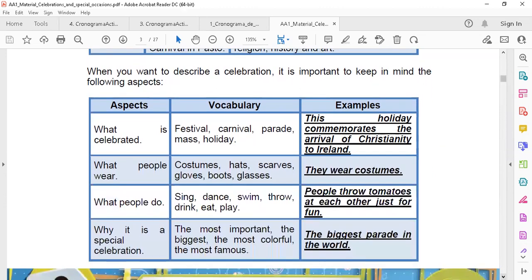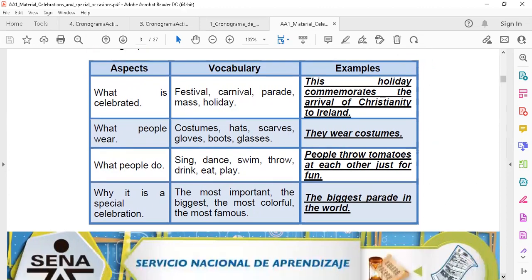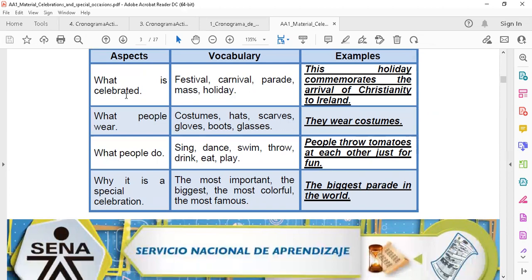So when you describe the celebrations, you have to answer those questions. Remember, you found them in the evidence, in the Word file. What is celebrated, what people wear, what people do, why is it a special occasion? Here you find some vocabulary and some examples. What is celebrated?